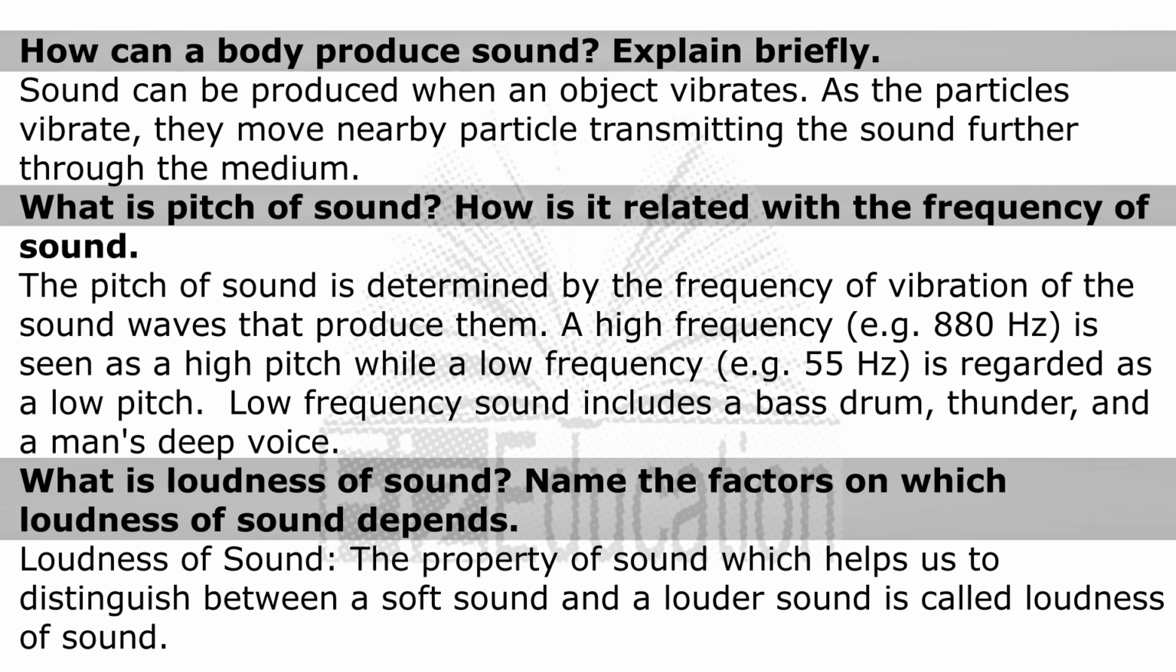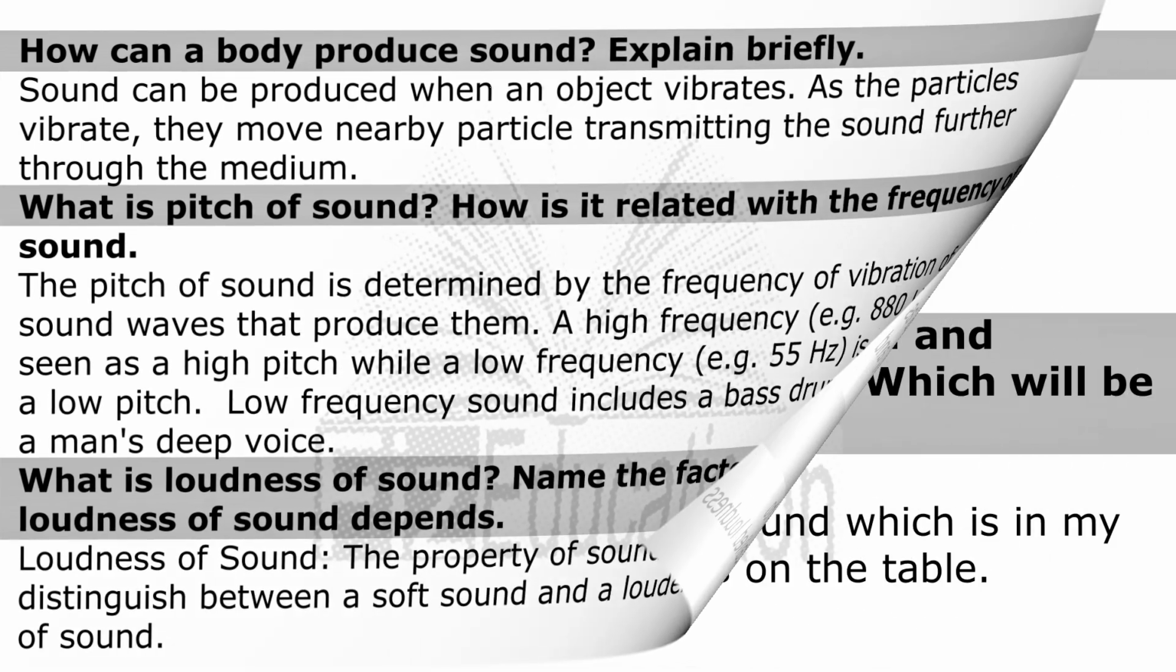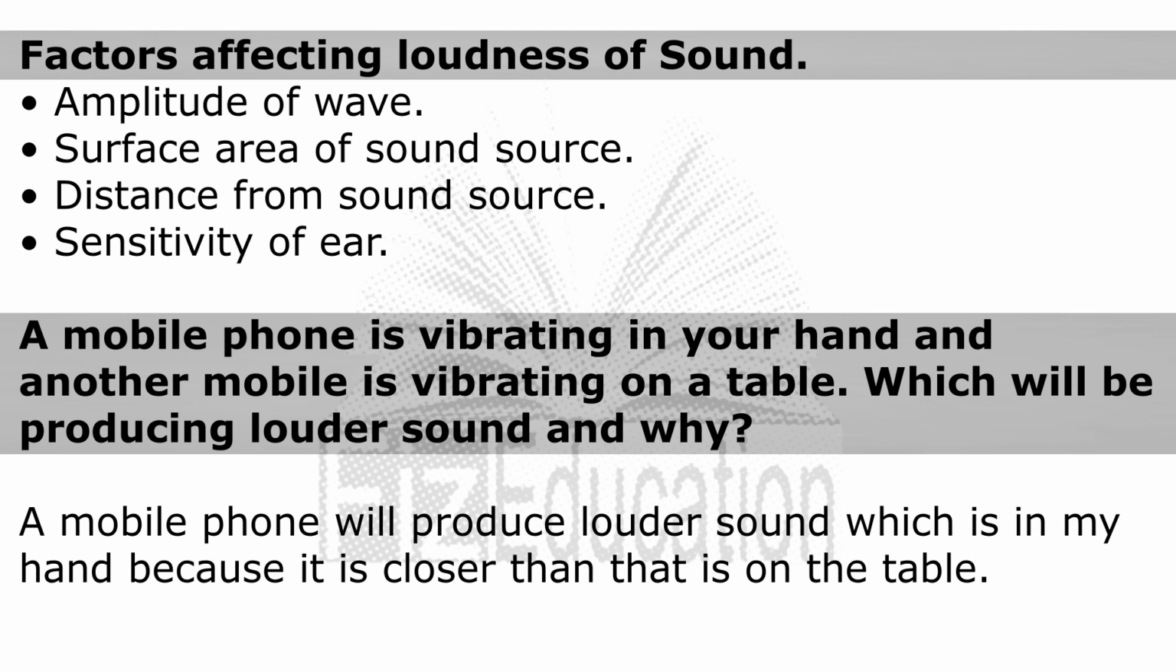What is loudness of sound? Name the factors on which loudness of sound depends. Loudness of sound: the property of sound which helps us to distinguish between a soft sound and a louder sound is called loudness of sound. Factors affecting loudness of sound: amplitude of wave, surface area of sound source, distance from sound source, sensitivity of ear.